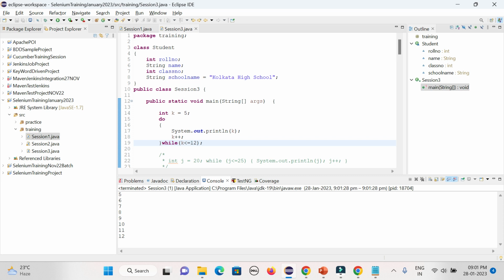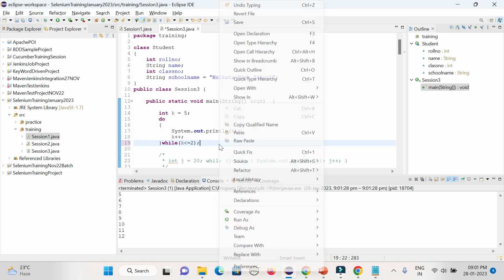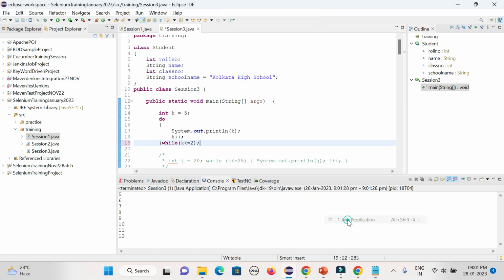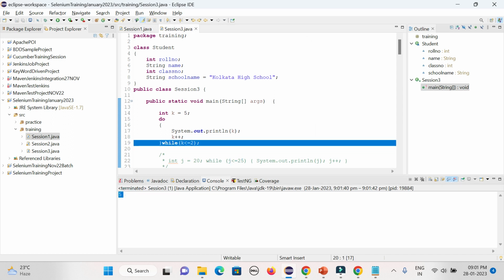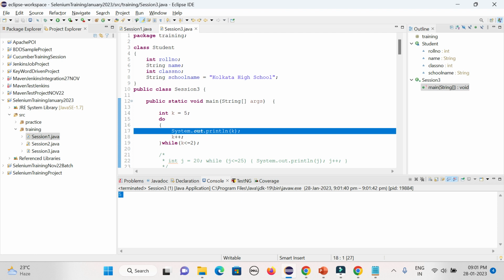But now if I give the condition as 2, it will not match, because it starts at 5 and goes beyond 2, right? But still it will be executed at least one time. So that is the beauty. In case you sometimes need to validate something, even though your condition is not matching, you still want to execute it, so maybe we can use that one.